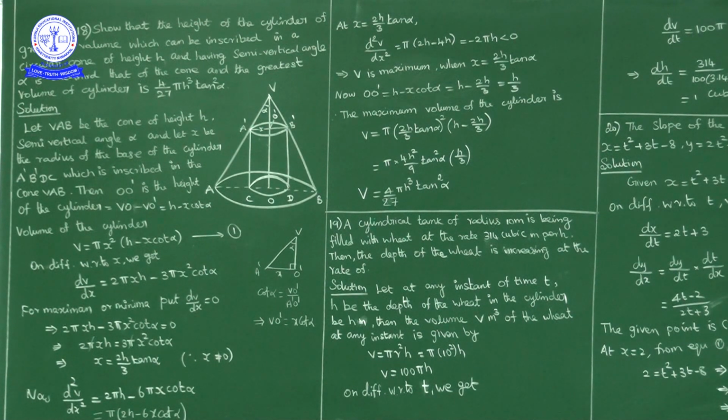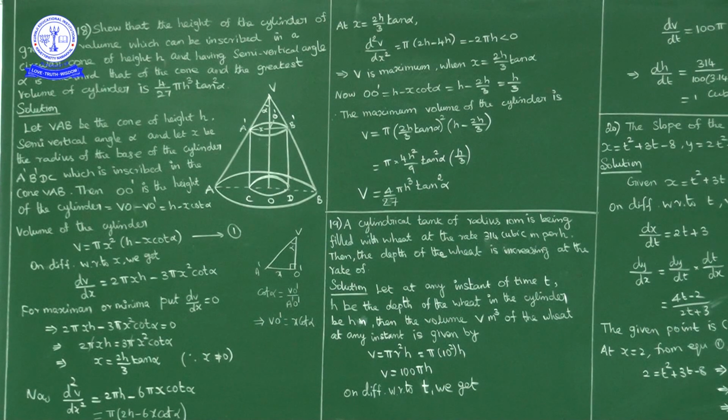Second part is greatest volume of cylinder is 4/27 times of pi h cube tan square alpha.